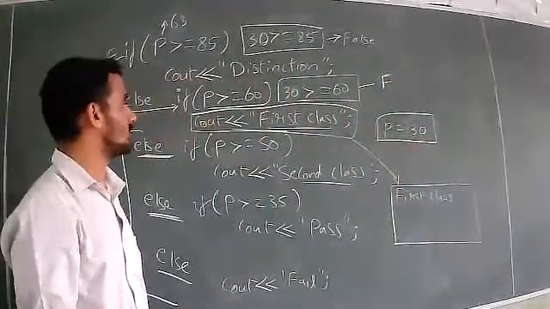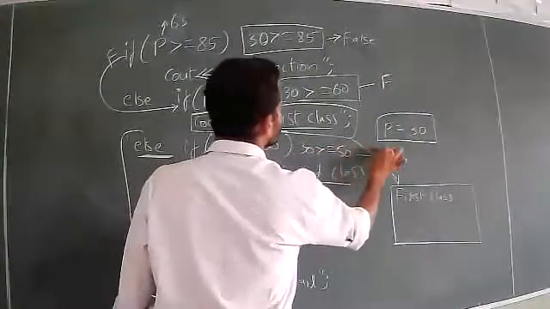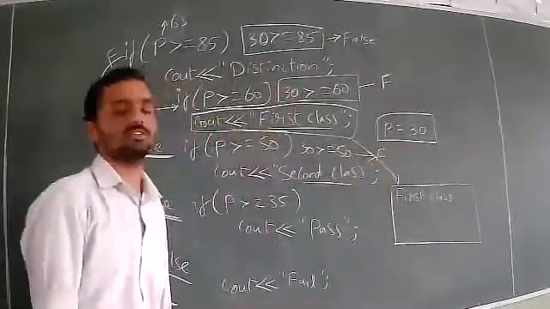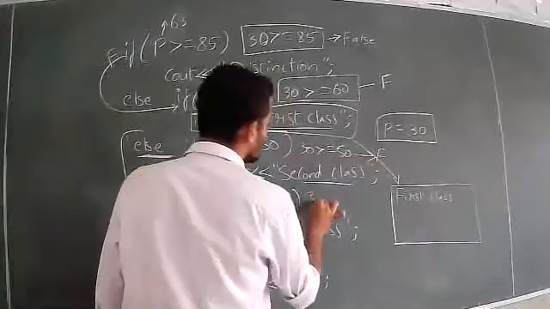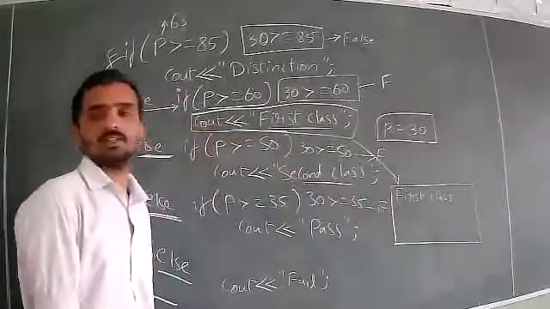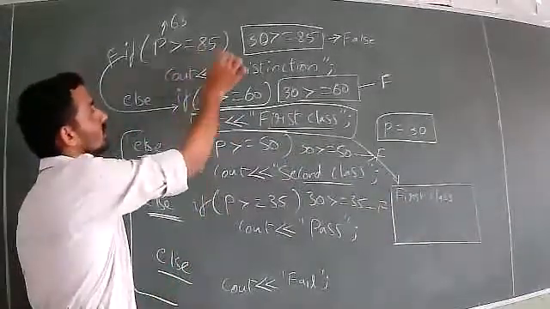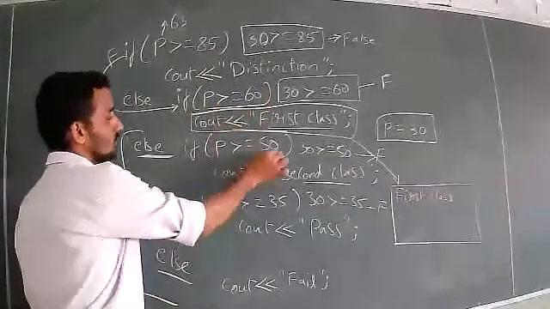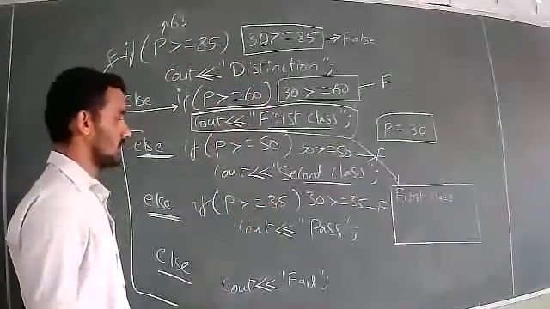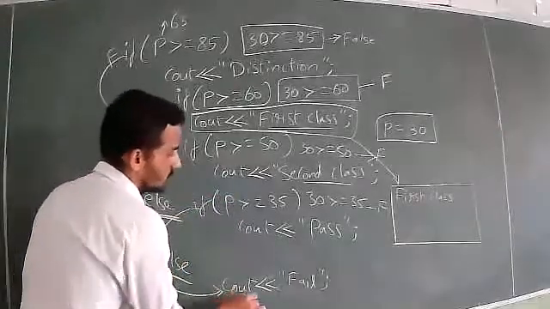Substituting in all cases: is 30 more than 50? Here also it is false. Is 30 more than 35? No, it is less than 35. So all the conditions are false here. 30 is not more than 85, not more than 60, not more than 50, not more than 35. All the conditions are false, so control directly moves to the last statement.